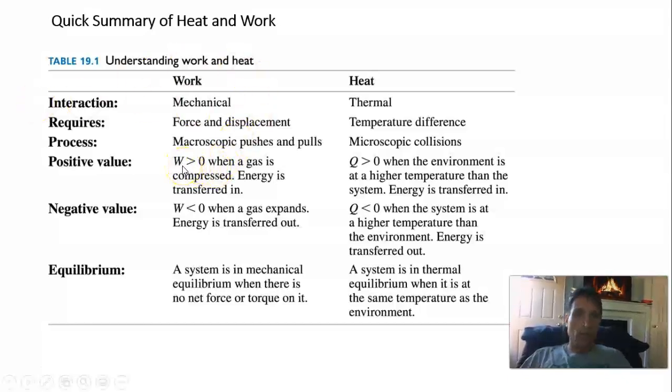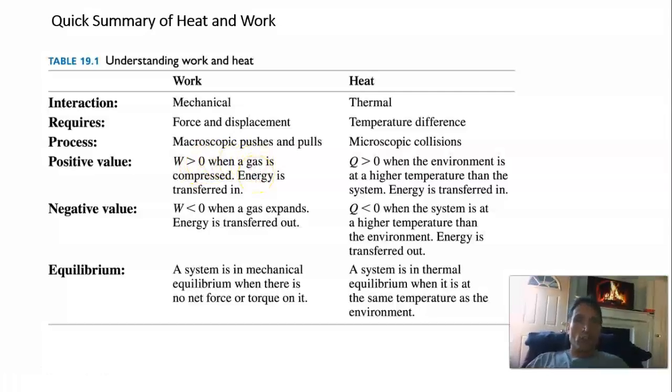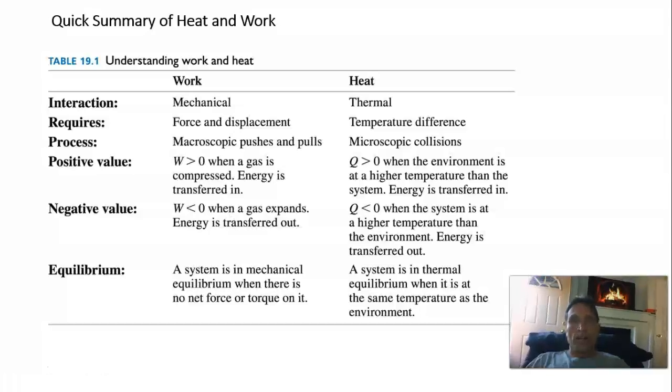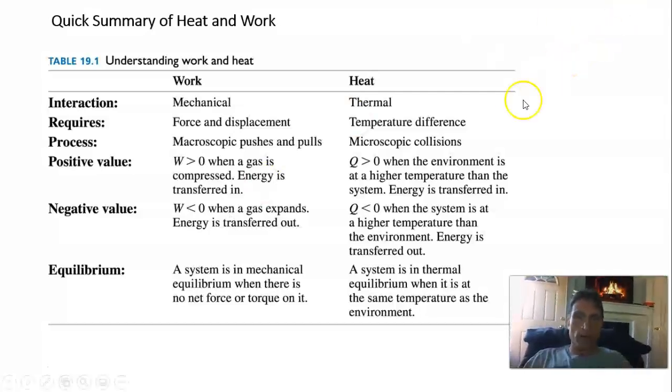Work is positive. External work, again, there's your book using just plain W, W external is greater than zero when the gas is compressed, meaning energy is transferred into the system when an external force compresses a gas. W external is negative when a gas expands, meaning work is done by the gas, and that leads to a loss of energy from the system to its surroundings.